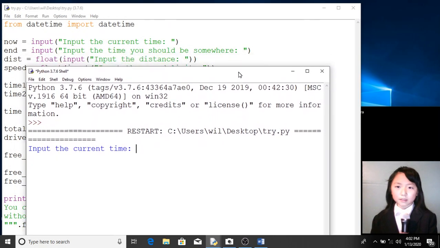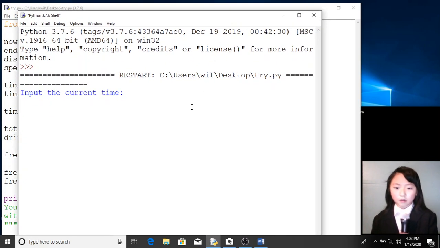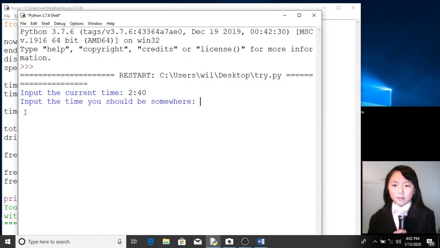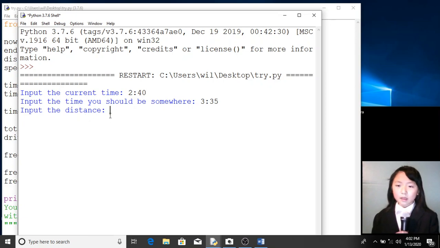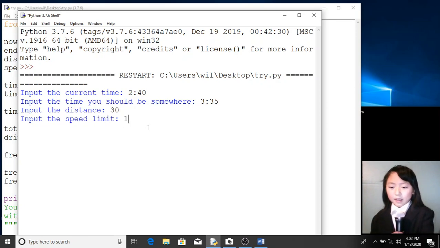Right now, we want to say the current time is 2:40. Input the time you should be somewhere. We should be at the train station at 3:35. Input the distance. The distance is 30 kilometers, and the speed limit is 100 kilometers per hour.